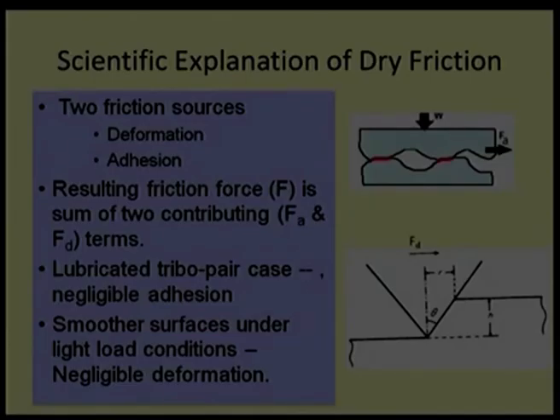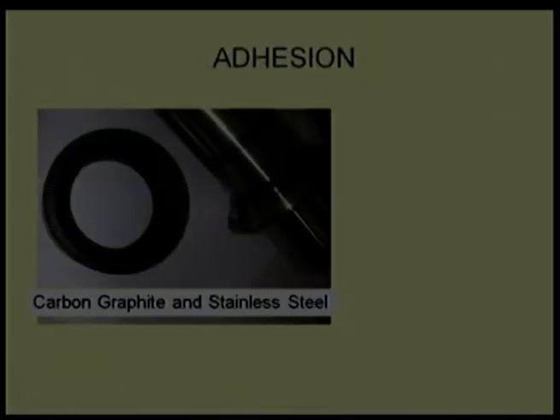We will try to explore both options and develop individual expressions, one for adhesive force and the other for deformation force. Just before developing some expression or mathematical relation, let us see the example of carbon graphite steel versus stainless steel. This carbon graphite steel has some attraction towards aluminum.